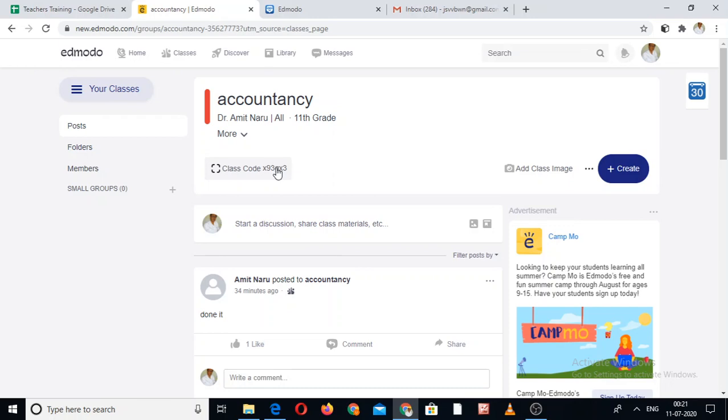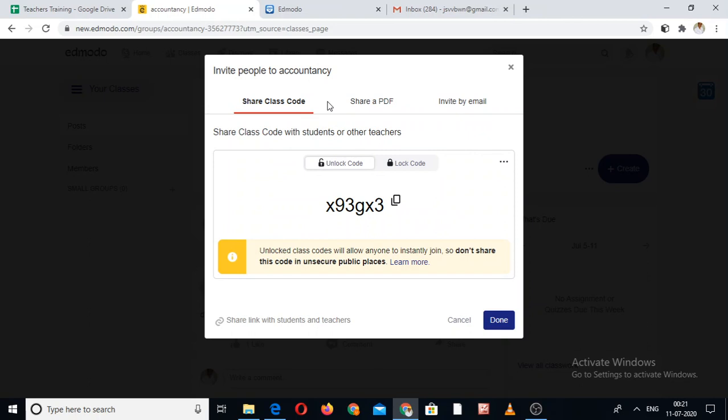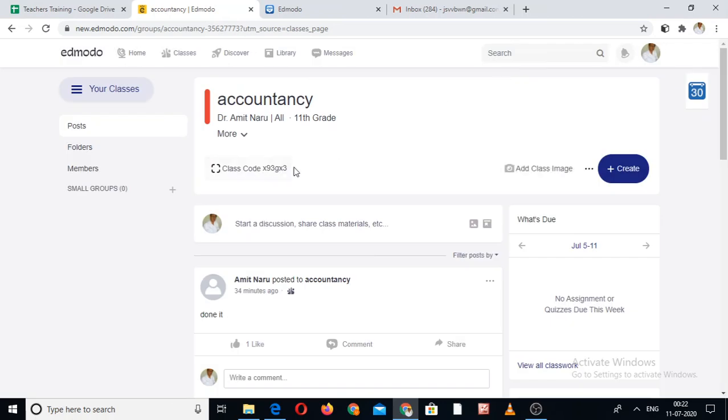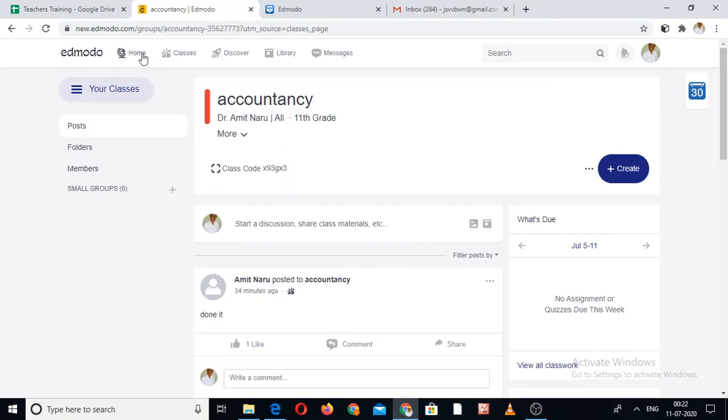And this is the class code, so I can invite the students. I click on this one, and this page will open again. I either copy this code and send it with the help of WhatsApp, Telegram or Facebook, or I can send it through email also. So this is the class code. Class means the accountancy, the particular accountancy class of 11th standard. This is the class code. And one more thing which I would like to share. This is the home page.